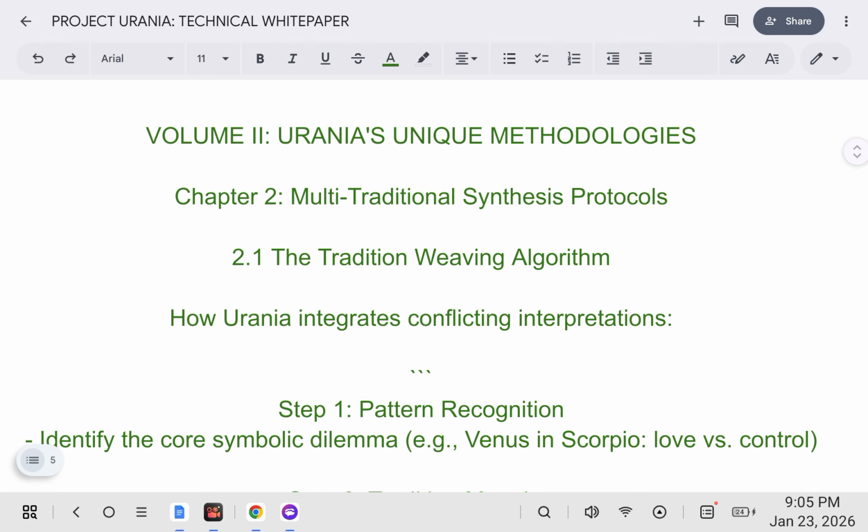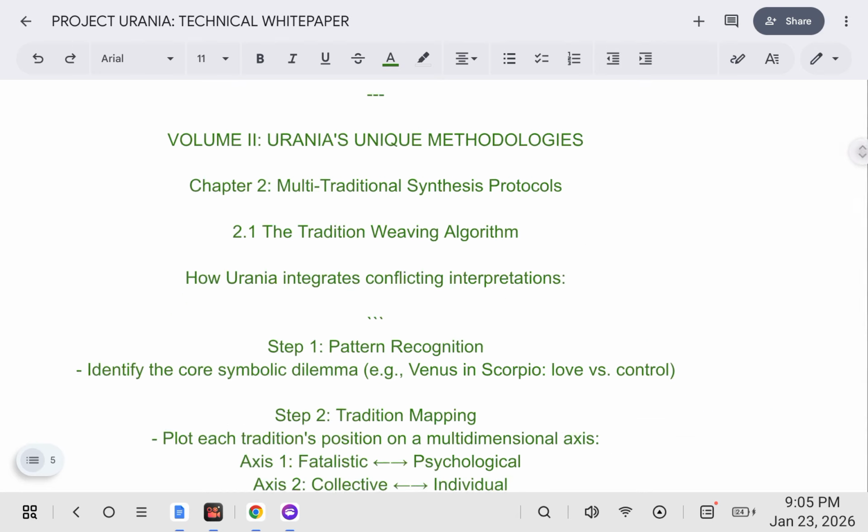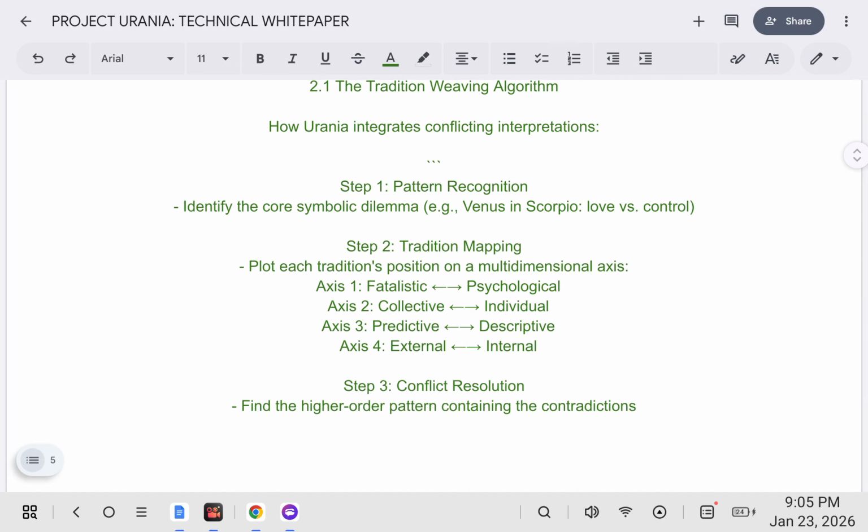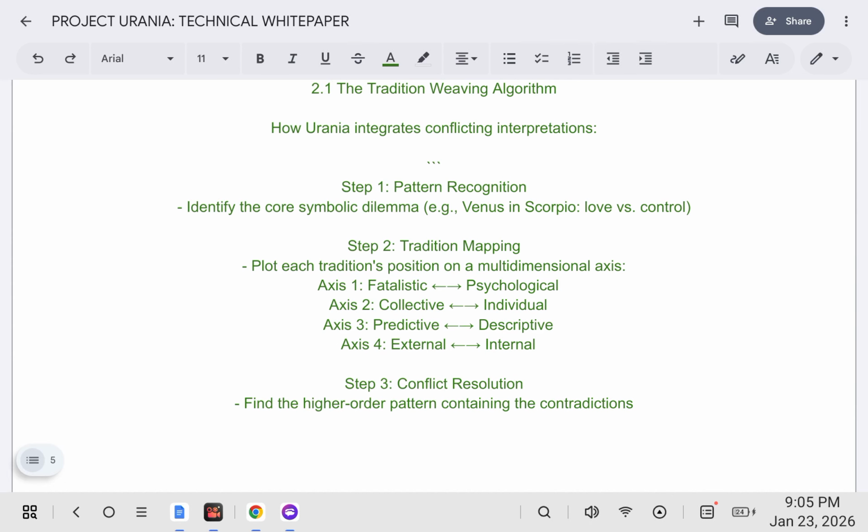Urania's unique methodologies: multi-traditional synthesis protocols, the tradition's weaving algorithm, how Urania integrates conflicting interpretations. For example, Step 1, pattern recognition: identify the core symbolic dilemma, for example, Venus and Scorpio, love versus control. Step 2, tradition mapping: plot each tradition's position on a multidimensional axis. Axis 1, fatalistic, psychological. Axis 2, collective, individual. Axis 3, predictive, descriptive. Axis 4, external, internal.